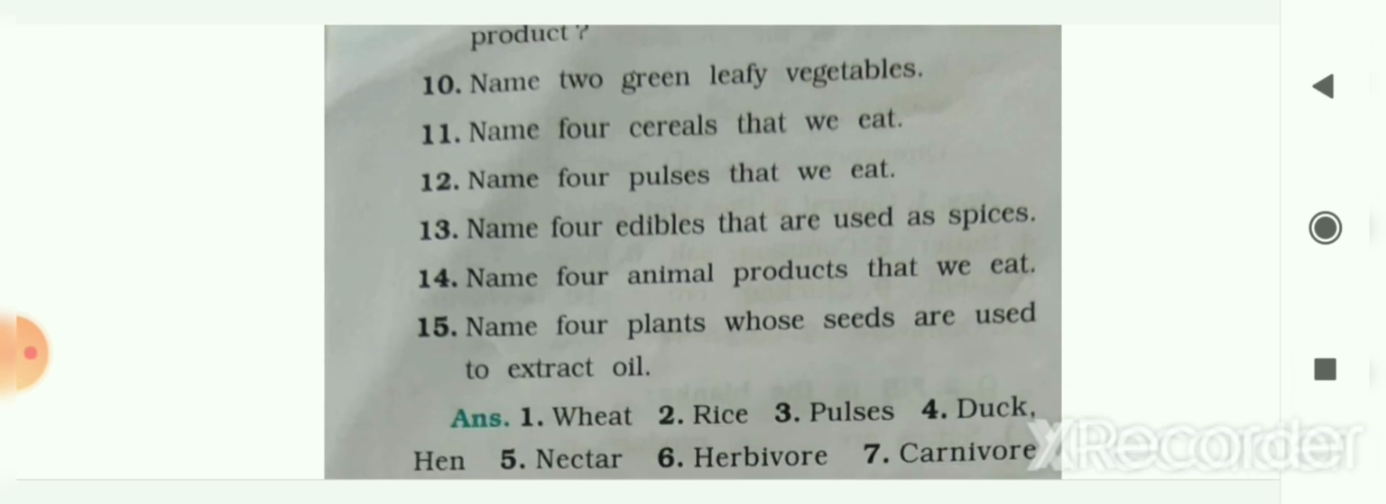Next, number 14, name 4 animal products that we eat. So fish, chicken, meat and egg that we eat as animal products. Number 15, name 4 plants whose seeds are used to extract oil. So the answer is groundnut, sesame, mustard and soya bean. We are extracting oil from these seeds.